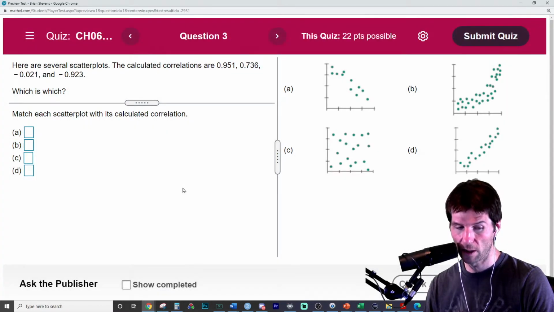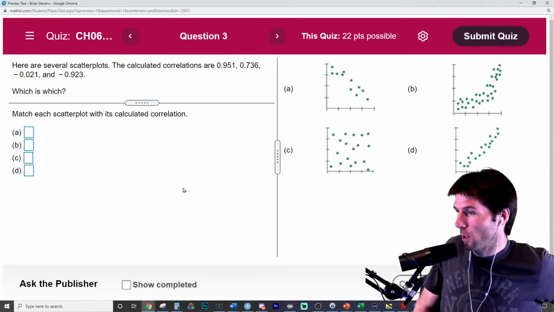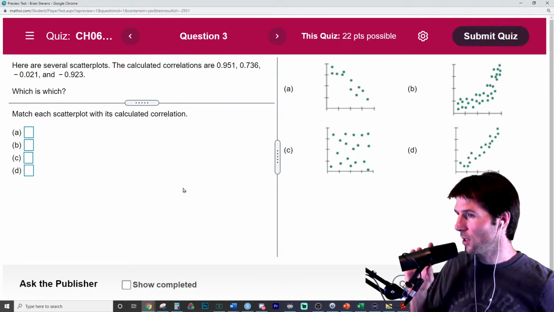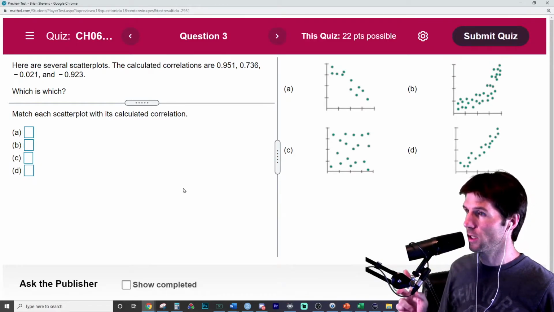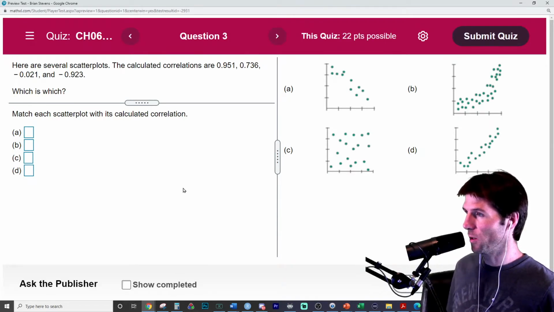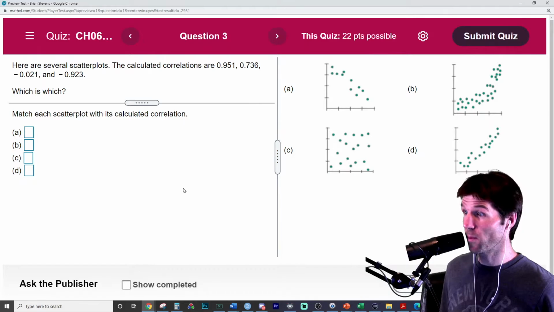Another version right here, I believe. This one's really good too. If you notice, some of these are linear and some of these are not linear. But let me ask you this one. Which one of these is the weakest relationship? A, B, C, or D? This one's a little trickier, but which one of these is the weakest? I'm going to ask a follow-up after this too.